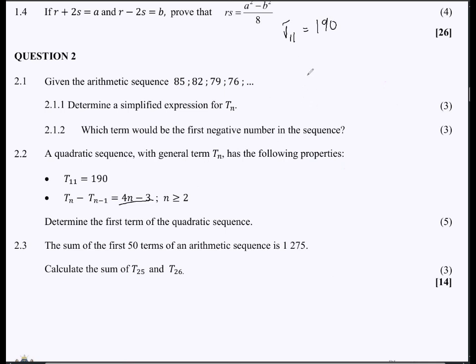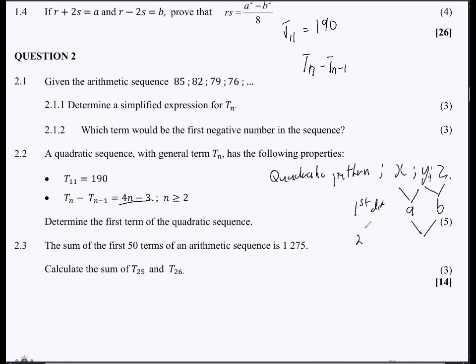So, okay, now this is Tn minus 1, right? Which is representing the first difference, and then it's equal to 4n minus 3, as we can see with this expression. Remember with this, if we have a quadratic pattern, let's say it's x, y, z, right? Then what follows is that y minus x must give us the value here, and then z minus y must give us the value right here. And then obviously, this would be the first difference, and then this would be the second difference.